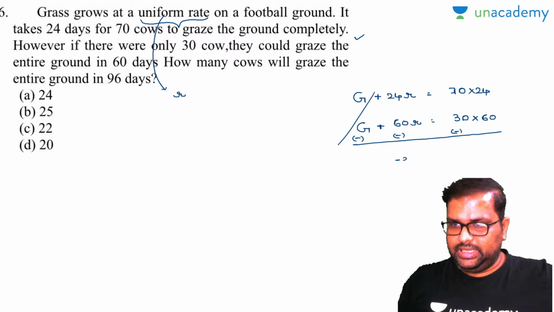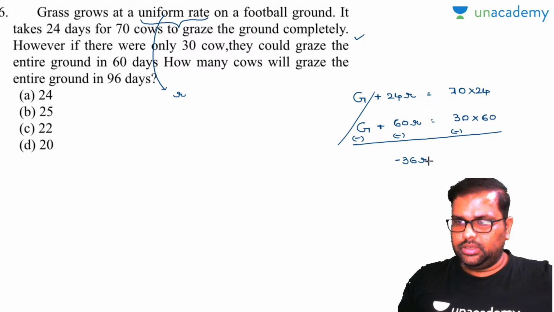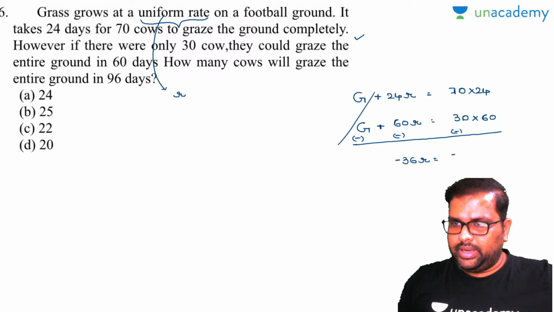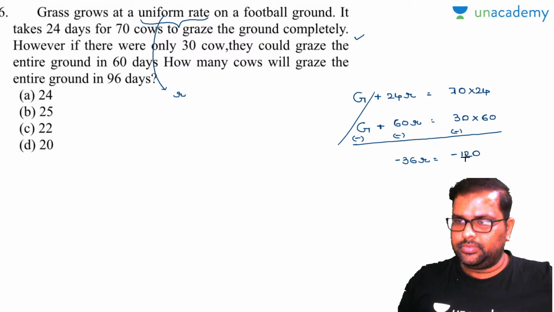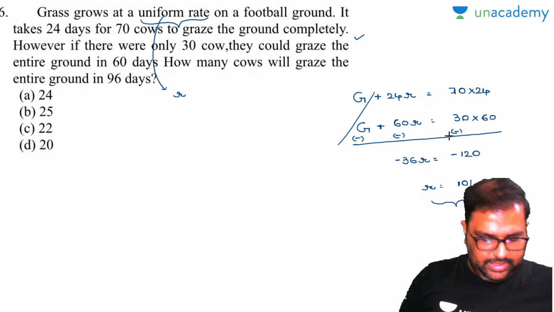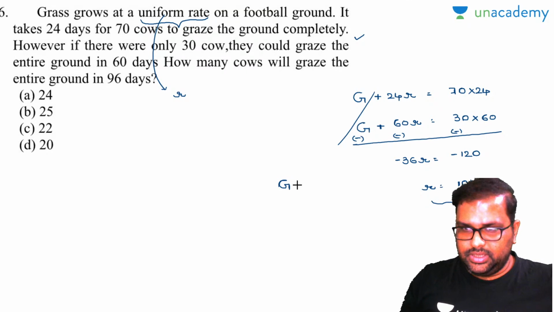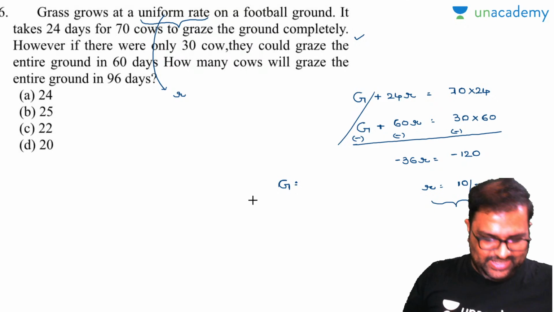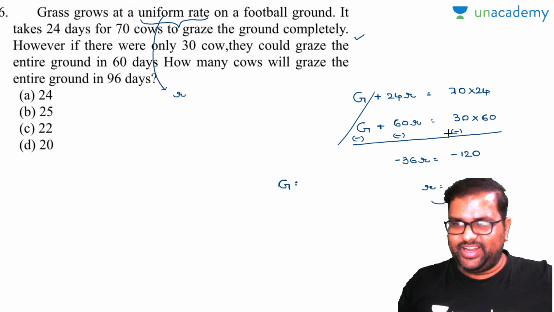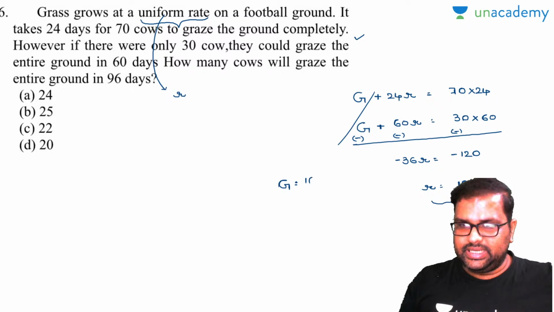Minus 36R is equal to minus 120. R is equal to 10 by 3. Am I right or wrong? So R is equal to 10 by 3, and find out the G value there. G value is equal to dr by dt, right? Very good. So you do not need to find out all these things. G value is how much? Substitute any value there. So 10 by 3 is 200. So automatically this is 1600.